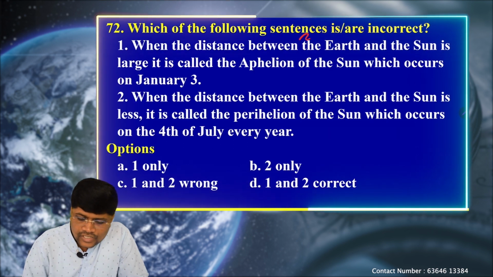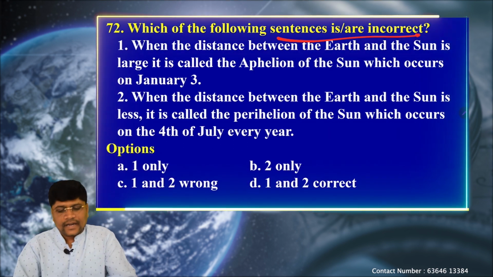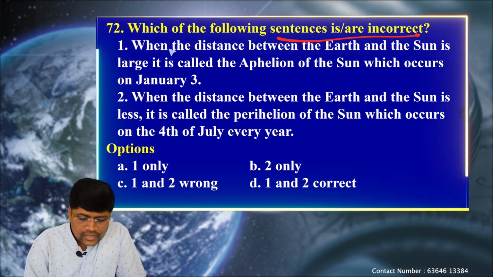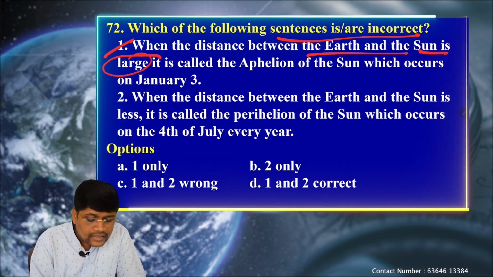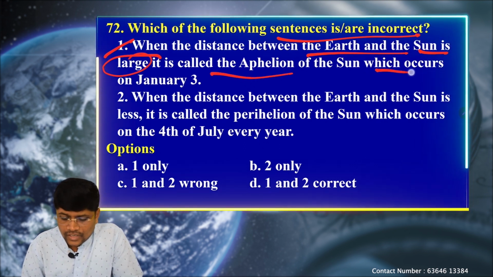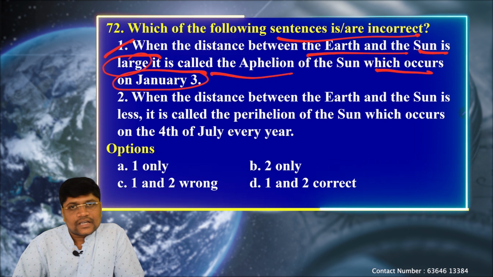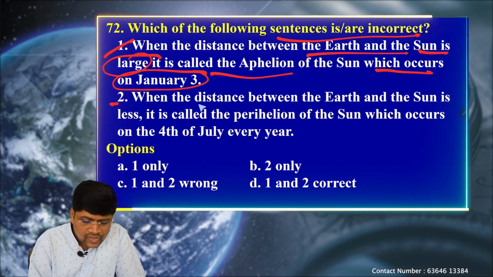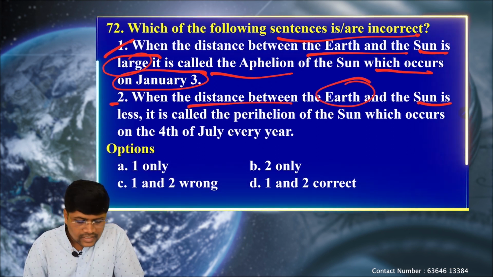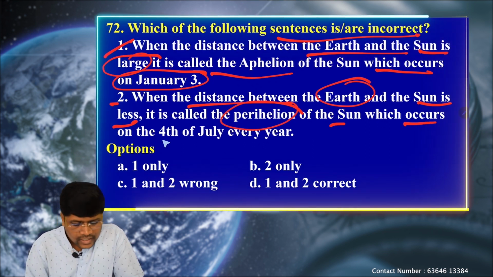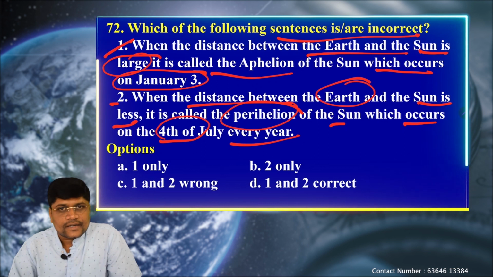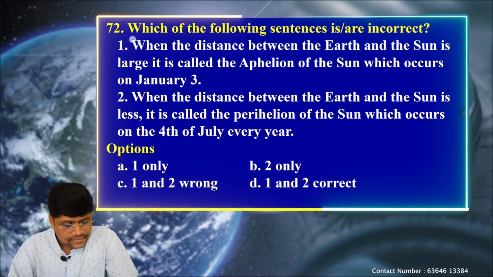Next question. Which of the following sentences is incorrect? The first statement says, when the distance between the earth and the sun is large, it is called the aphelion of the sun, which occurs on January 3rd. Next statement, when the distance between the earth and the sun is less, it is called the perihelion of the sun, which occurs on 4th July every year. Okay, let's see.